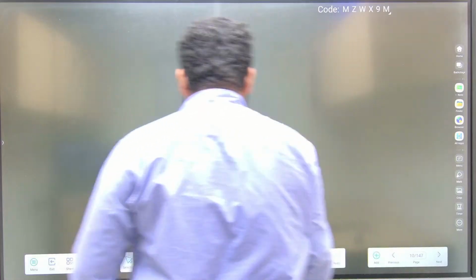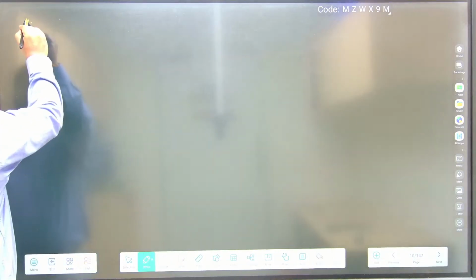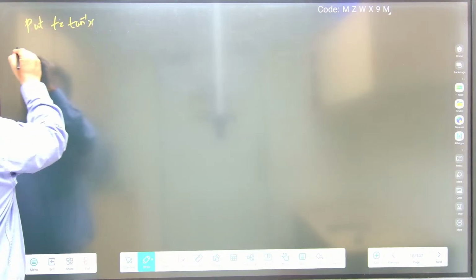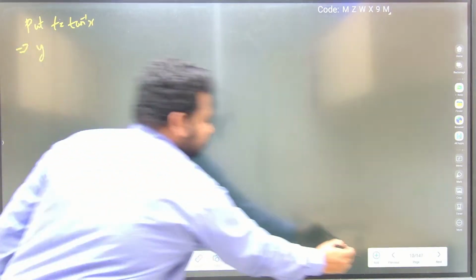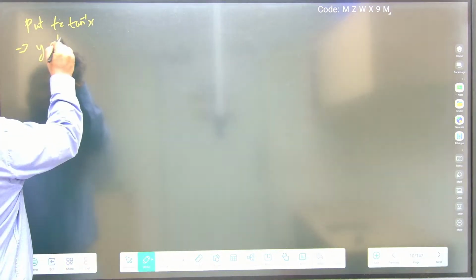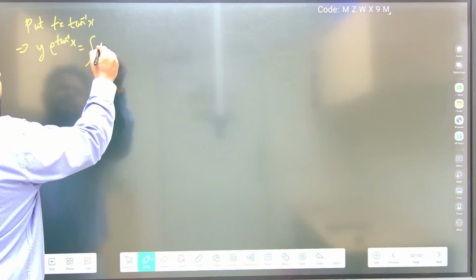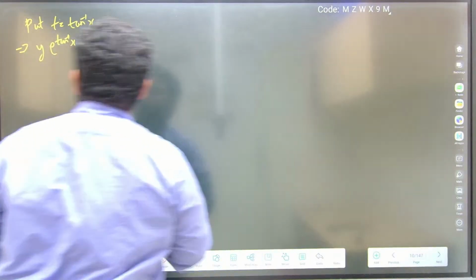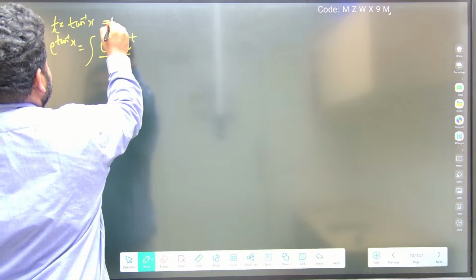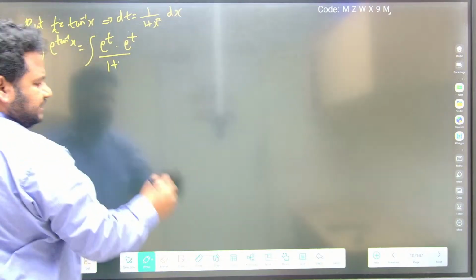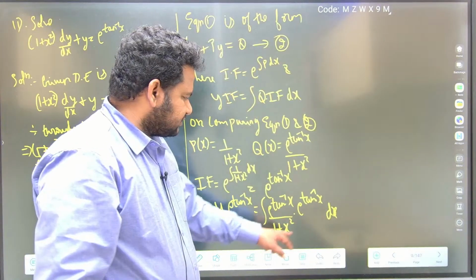Now here put t is equal to tan inverse of x. Therefore y into e power tan inverse of x would be equal to integral of e power t into e power t divided by... So dt will become 1 by 1 plus x square dx. So 1 by 1 plus x square dx will become dt.